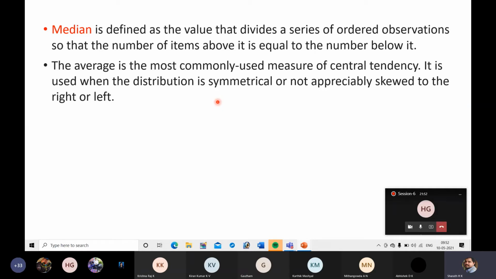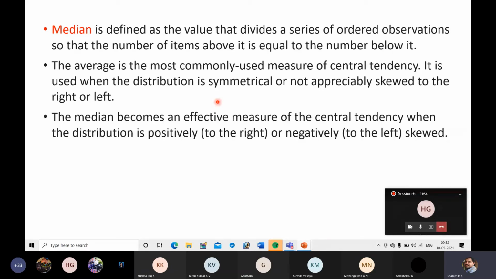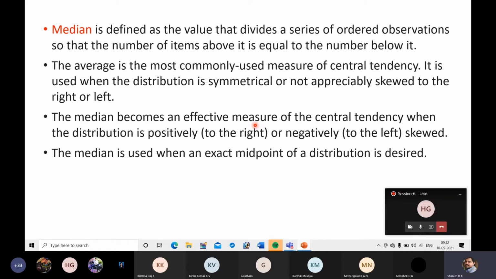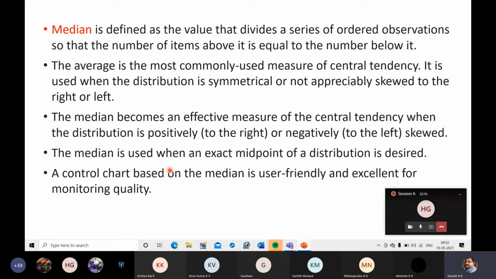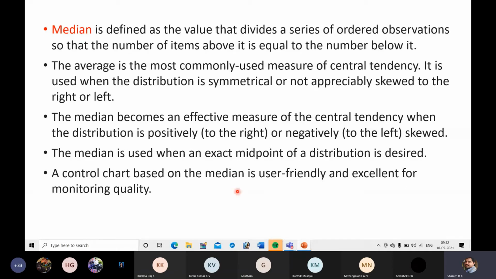The median becomes an effective measure of central tendency when the distribution is positively or negatively skewed. You will understand the meaning of skewed in the next slide. The median is used when an exact midpoint of a distribution is desired. A control chart based on the median is user friendly and excellent for monitoring quality, because if you look at the chart, you are able to know whether the process is in control or out of control.